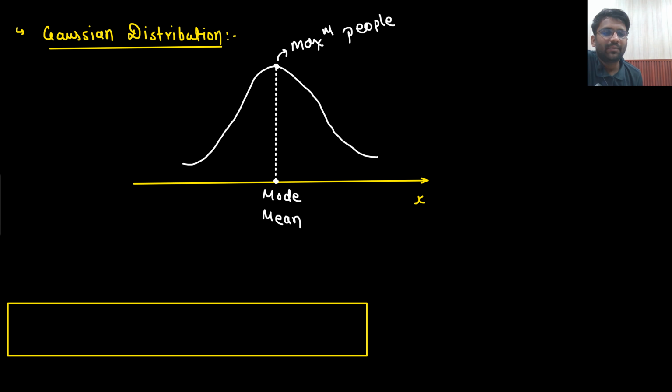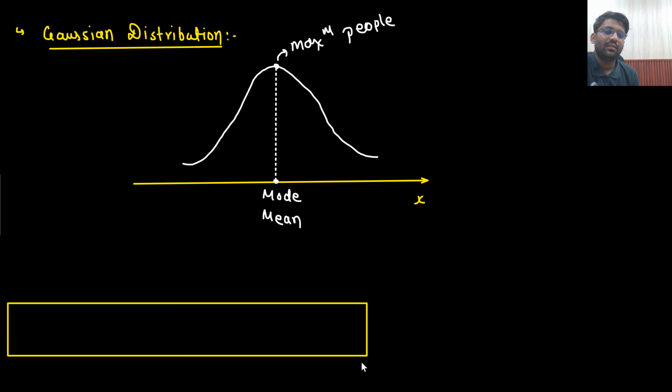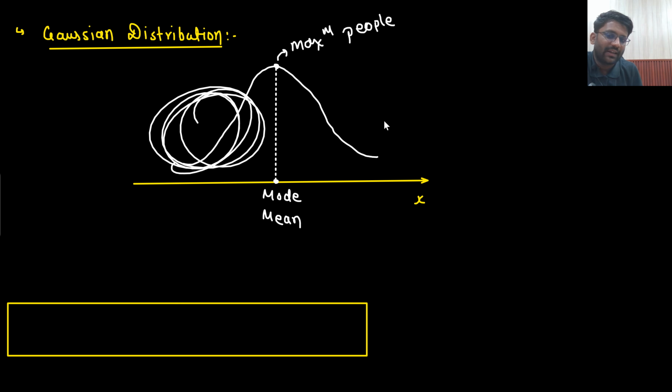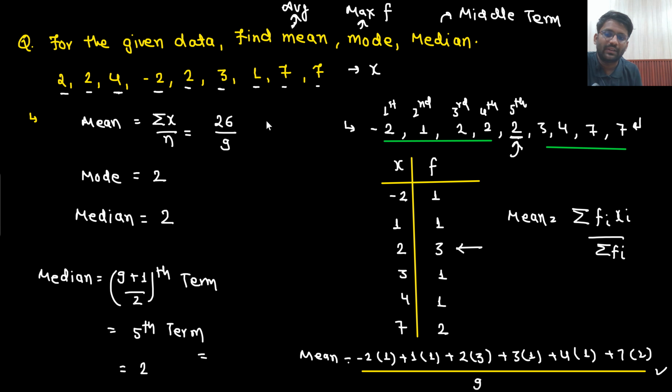What will be the median? Sir, median means the term which is right in the middle. So whatever the data that is available here, the same data is available here. That means this term is appearing right in the middle only. Whatever the number of terms are here, the same number of terms are here as well. That means this term would have been right in the middle. When the data was 9, these total terms were 9. So 4 terms here and 4 terms here. So right in the middle, whatever the term was there, that was the median.